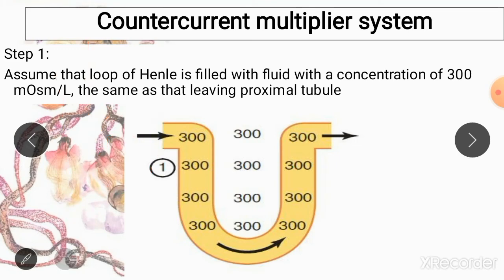The filtrate which enters the Bowman's capsule and the proximal convoluted tubules has an osmolarity equal to the osmolarity of your plasma, which is 300 milliosmoles per liter. So remember that when the filtrate reaches your loop of Henle, it has an osmolarity of 300 milliosmoles, and at this time the osmolarity of your interstitium is also 300 milliosmol. So your nephron and your renal medulla have the same osmolarity of 300 milliosmol.